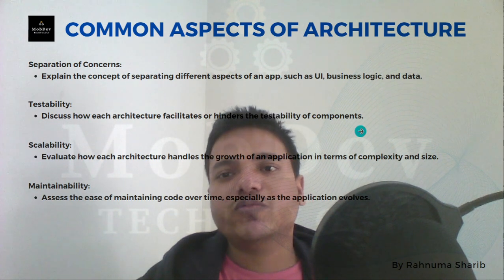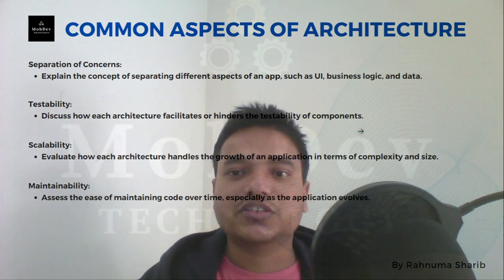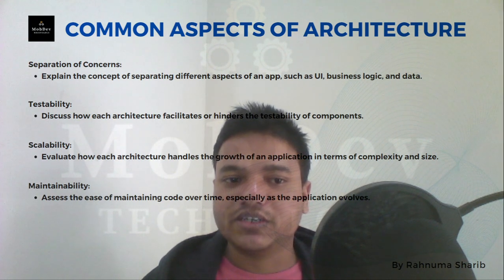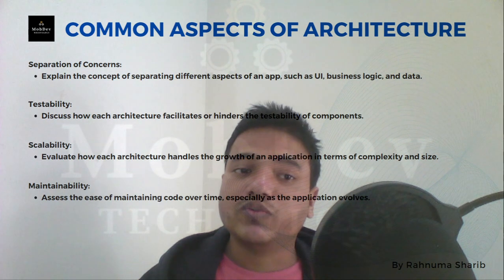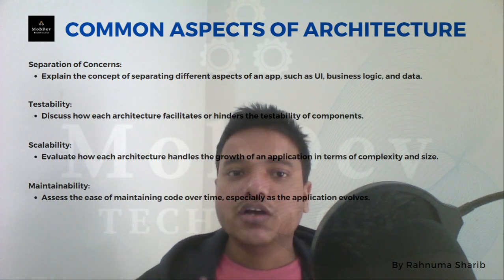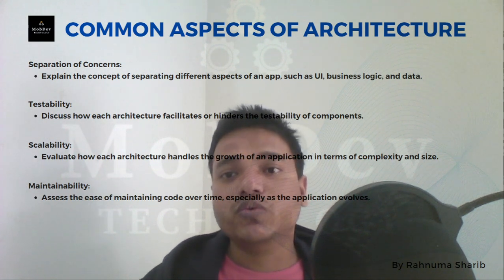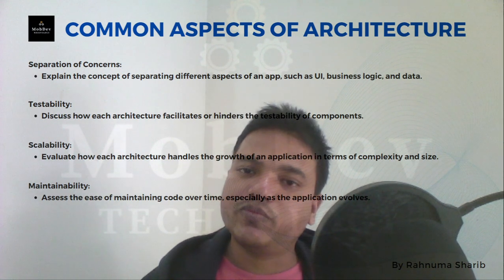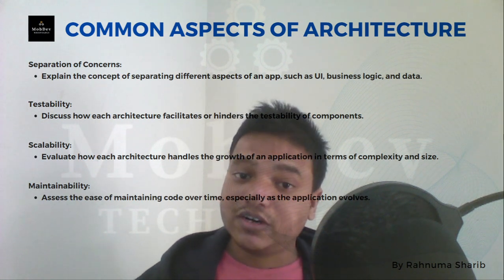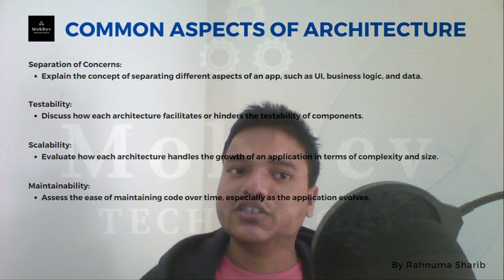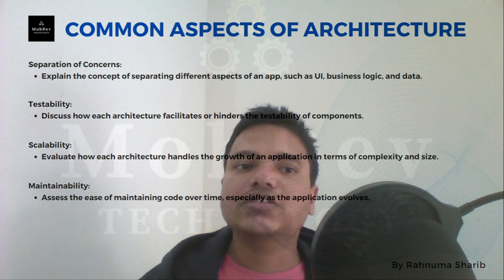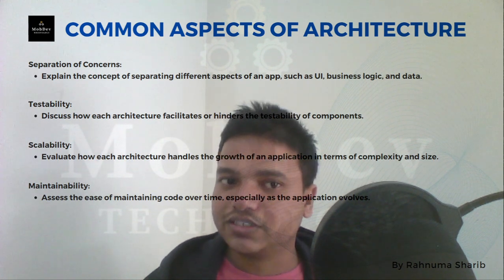So whenever you compare two architectures, the first thing is separation of concern and the second is testability. You can also add other things, but these two, separation of concern and testability, are a must that you have to answer. The rest does not matter much in terms of whether the interviewer will pass or fail you. If you mention those two things, that's more than enough. These are mandatory, so understand this in a better way.